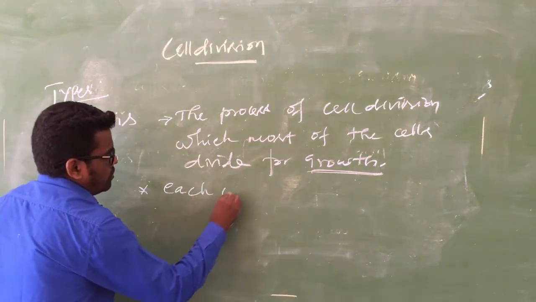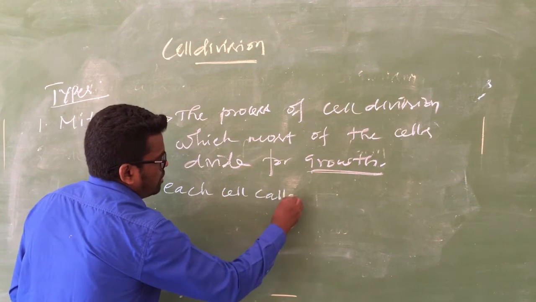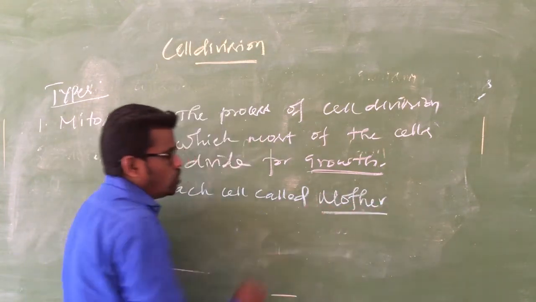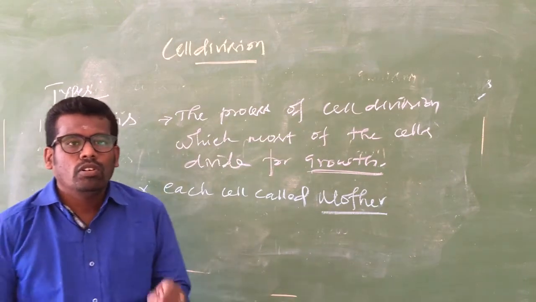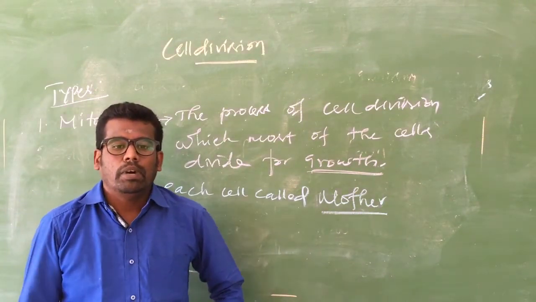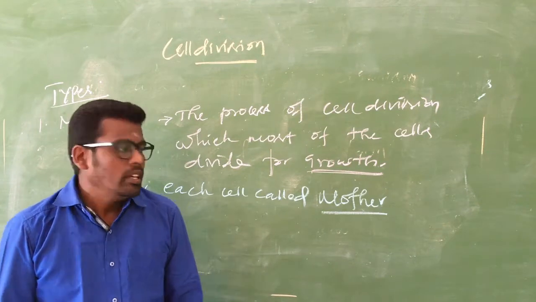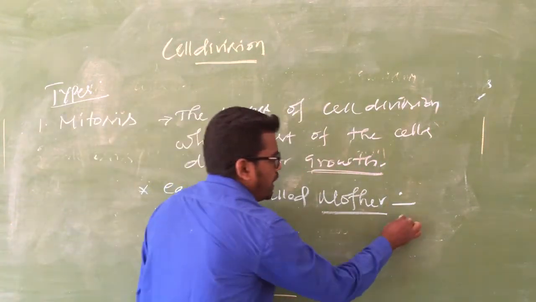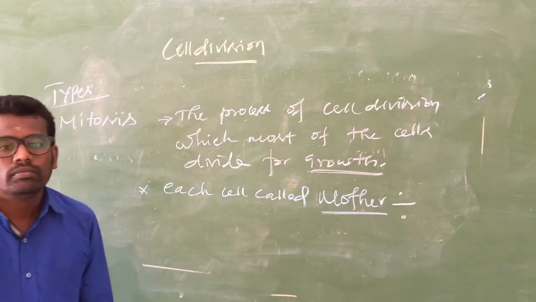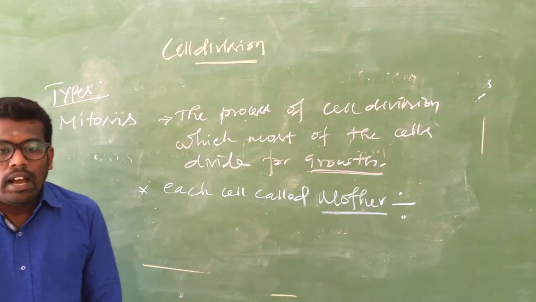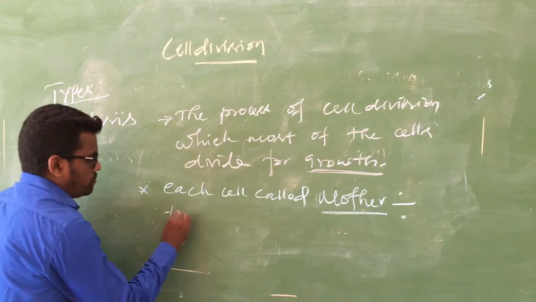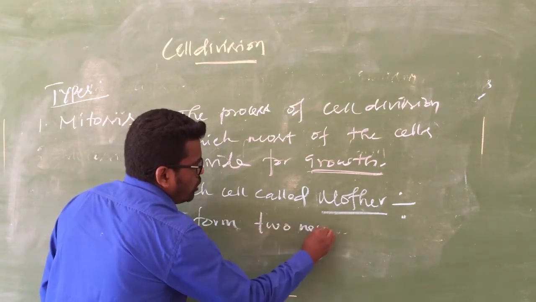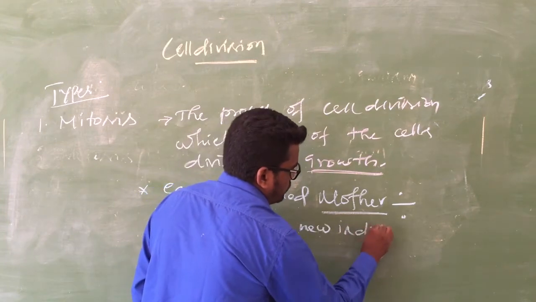When the cell divides, the dividing cell is called the mother cell. The mother cell divides to form two new individuals.